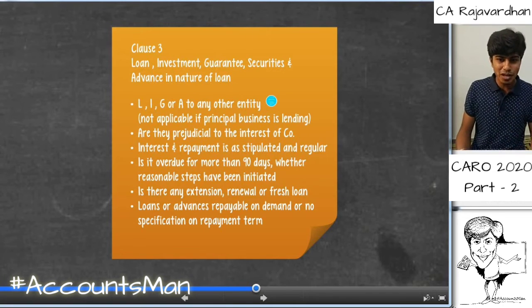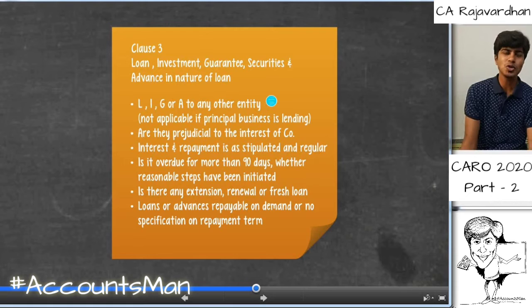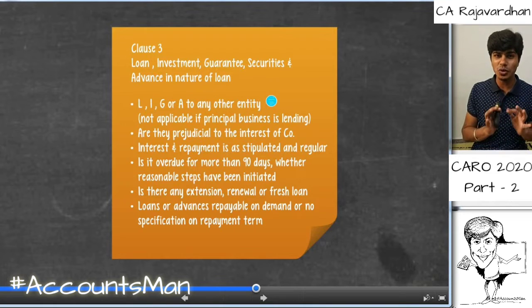And the last but one point, this is an amazing point. Is there any extension, renewal or fresh loan? This is something very cool that I came across during my practical life, during my articleship times. We really had a client who had this outstanding. When we do ledger verification, we usually see the aging schedule to understand how old is this particular loan given by the company. If it is longer than 90 days, greater than 6 months, it will usually be reported separately.